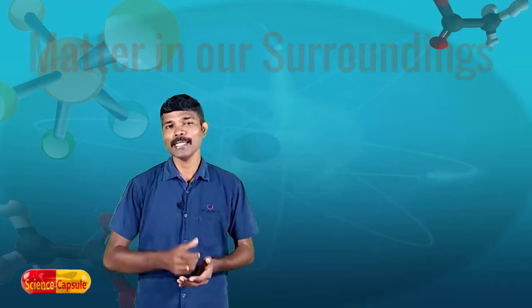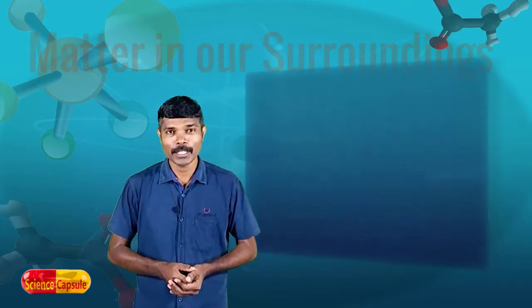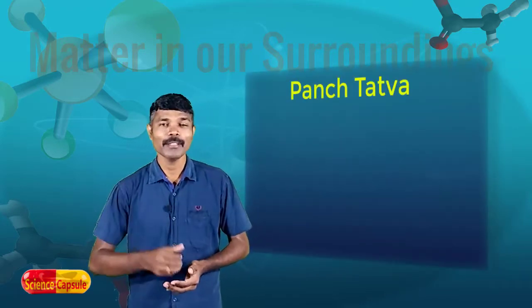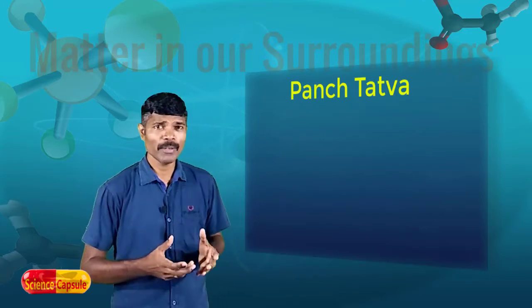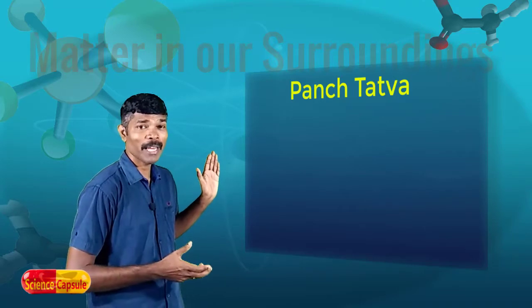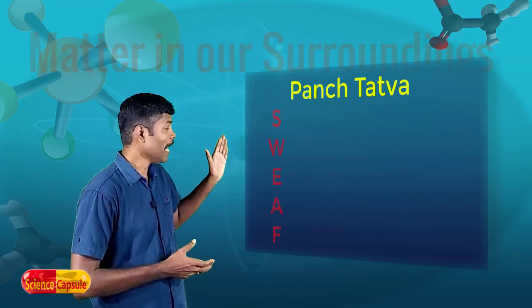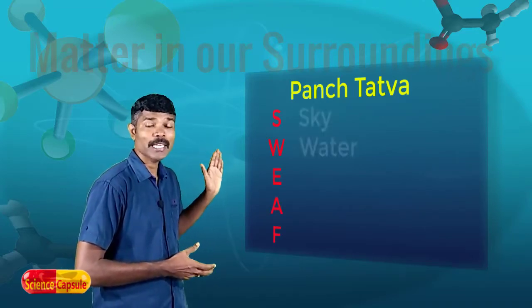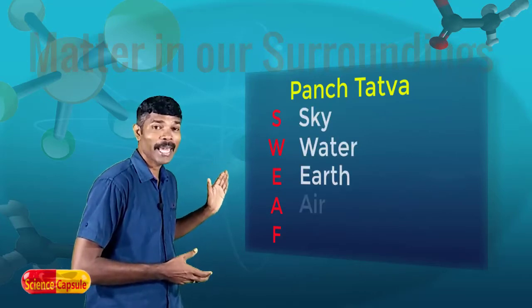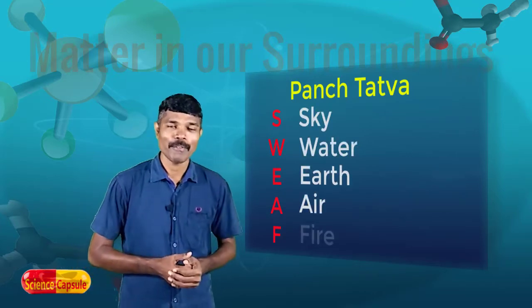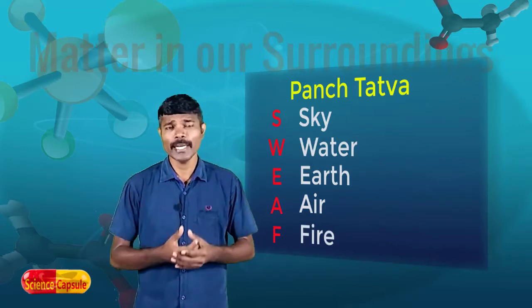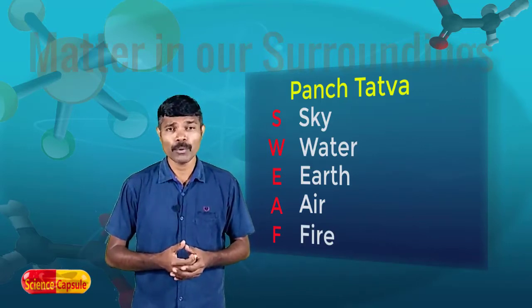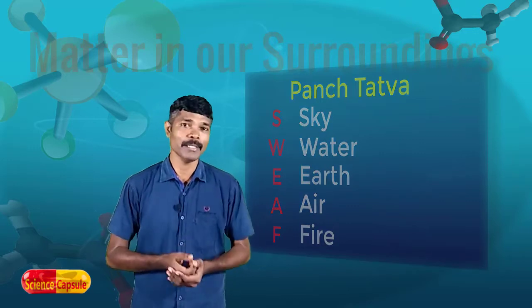Dear children, early Indian philosophers believed that whatever things exist in the universe are composed of 5 basic elements called Panch Tattva. Panch means 5 and Tattva means elements. What are those 5 elements? In short form, we can call those 5 elements SWEEF. Here S is for sky, E for earth, A for air and F for fire. So they believed that all the things that exist in the universe are composed of these 5 elements.